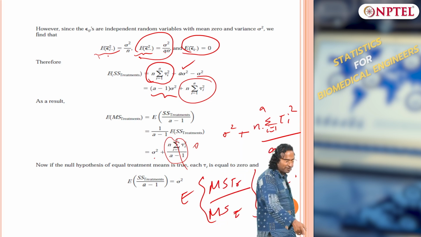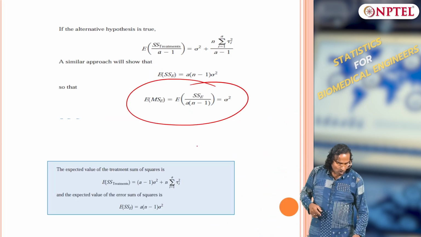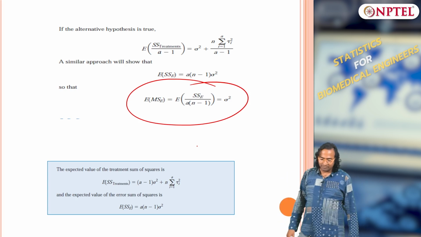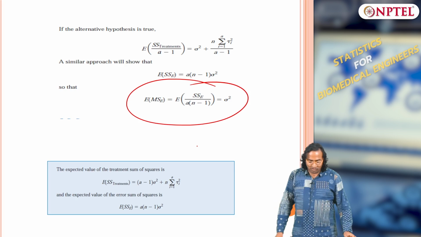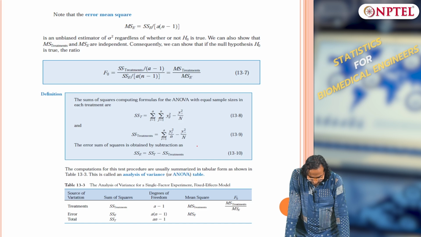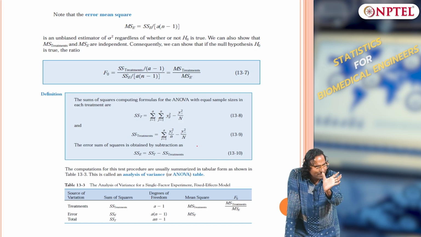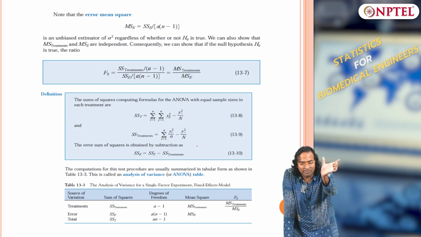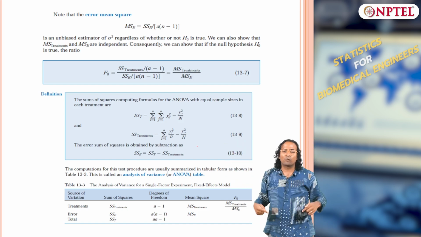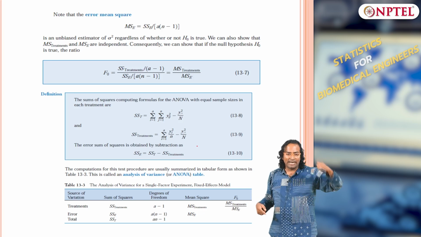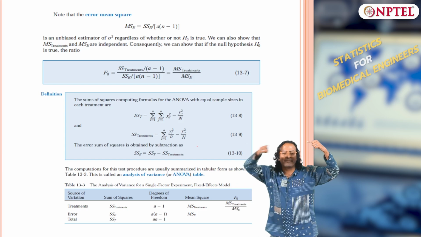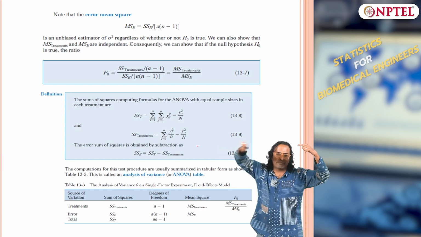What is the numerator degrees of freedom? A minus 1, that is for mean square treatment. What is the denominator degrees of freedom for noise? For each treatment, total measurements is small n, so for each row there are n minus 1 degrees of freedom, because you remove the mean.